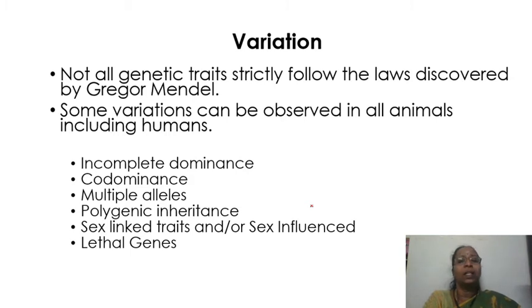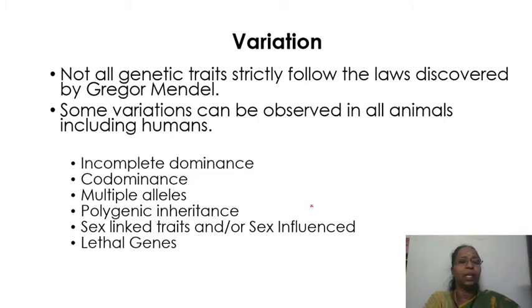Now we will see the variations to Mendelian genetics. All the traits are not going to follow the laws that are proposed by Mendel. And you can see the variations in animals as well as in plants. And a few of the variations we are going to see now.